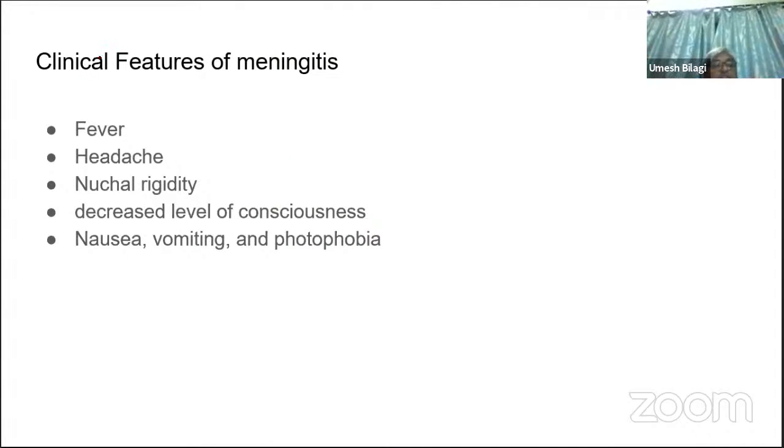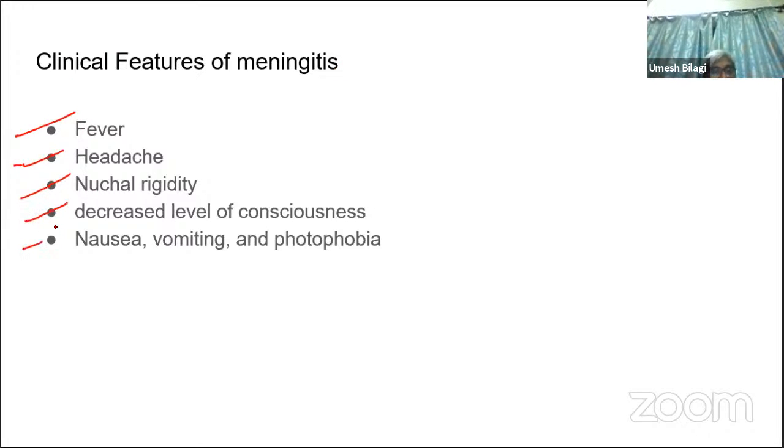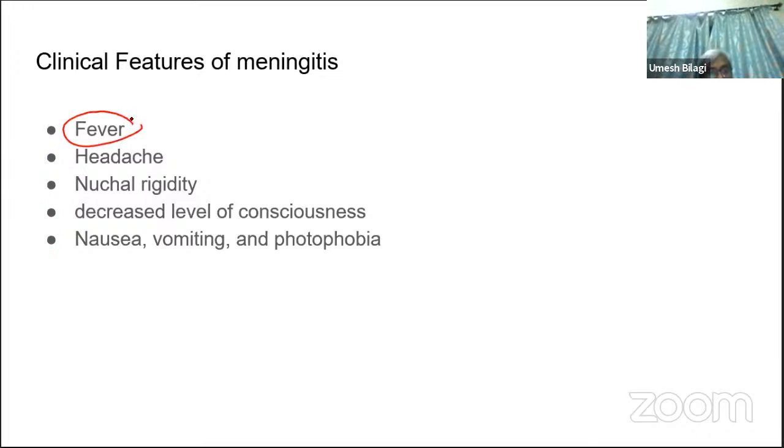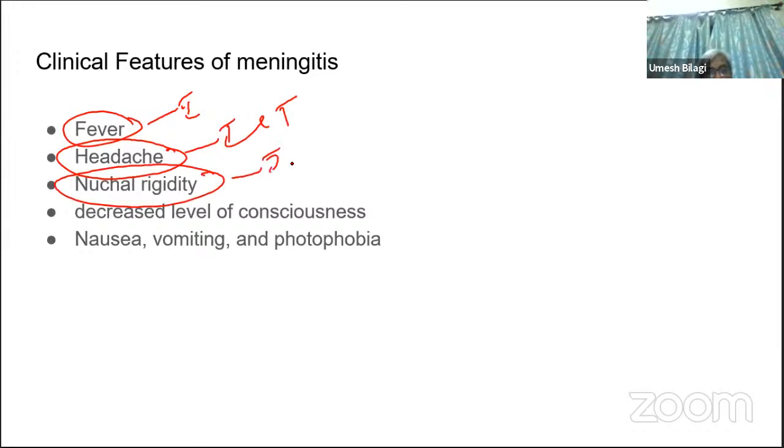The clinical features of meningitis. What are the clinical features of meningitis? You get a fever, headache, nuchal rigidity, decreased level of consciousness, and nausea. Fever, you all know, an infection means fever. Headache is because of increased intracranial tension. And nuchal rigidity is because of inflammation of the meninges. Inflammation of the meninges will cause spasm of the neck muscles, and it will cause neck rigidity.